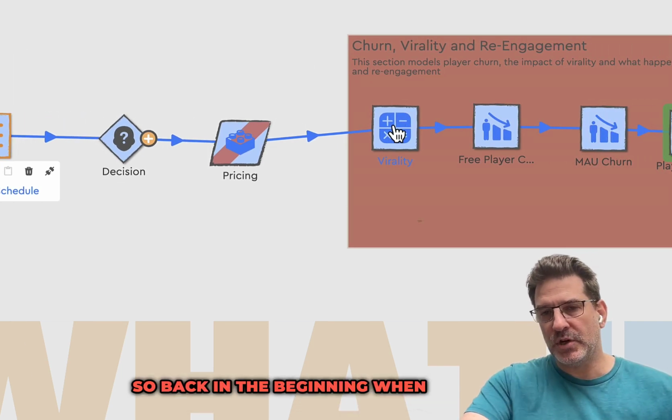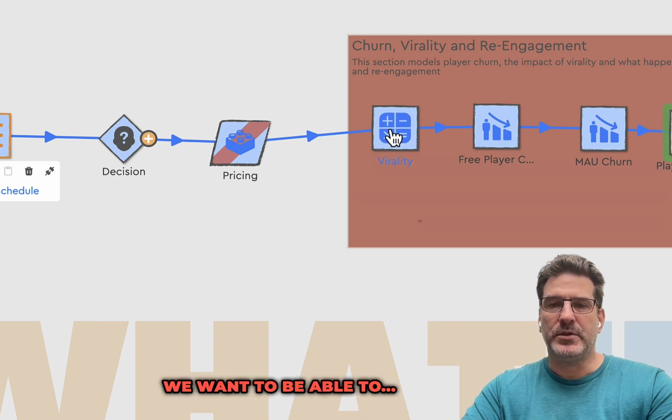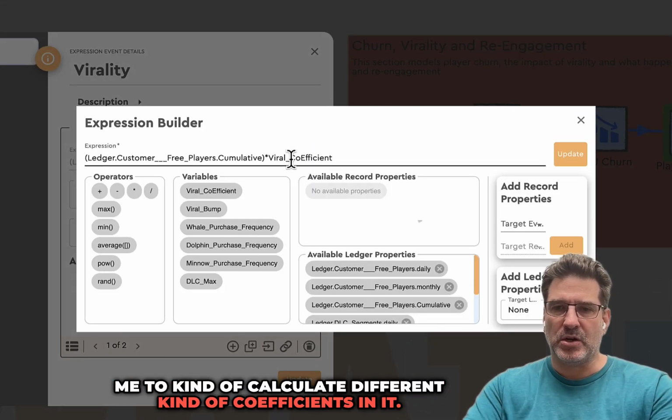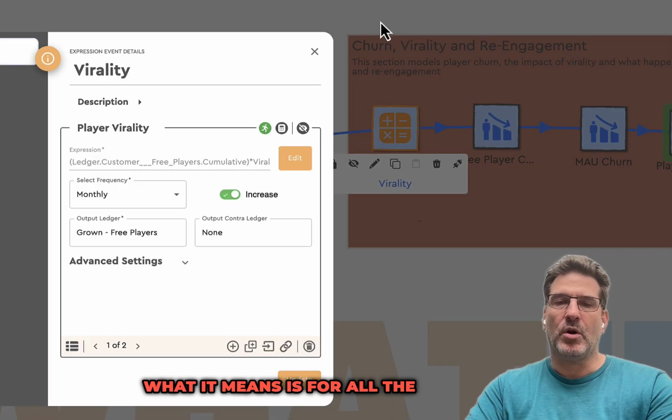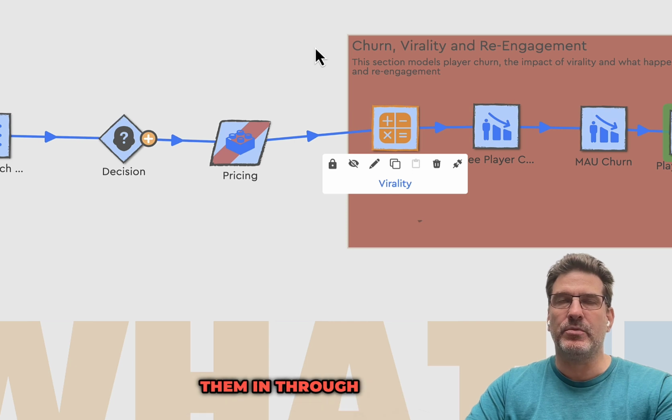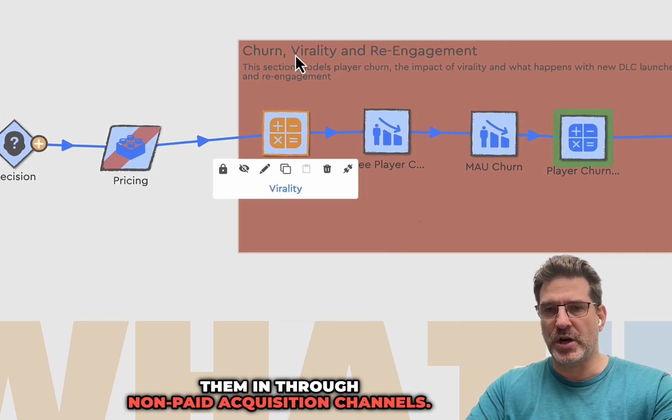So back to the beginning where I showed you virality, we want to be able to, and this is a little bit more fancy, this is a formula that allows me to calculate different kinds of coefficients in it. What it means is for all the people that are playing, how many people are telling their friends and getting them in through non-paid acquisition channels.